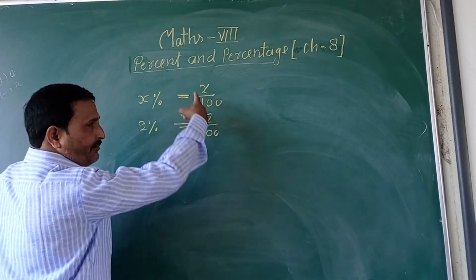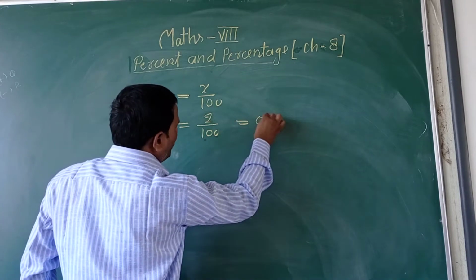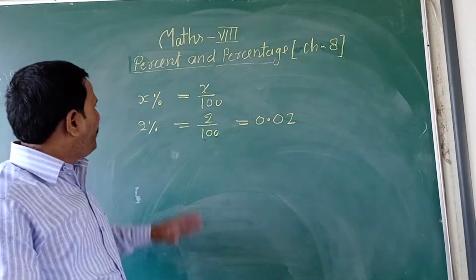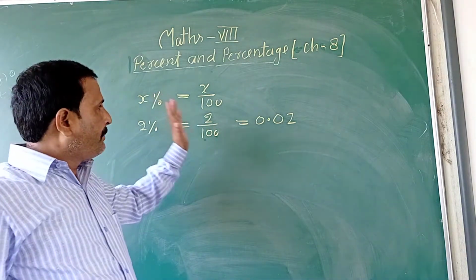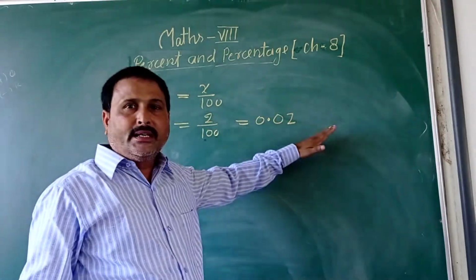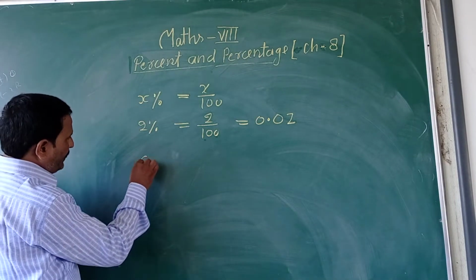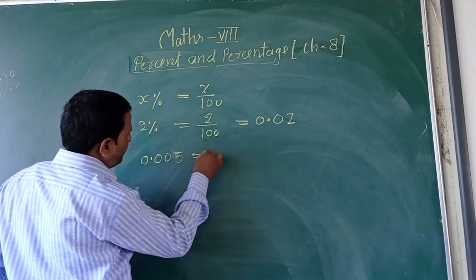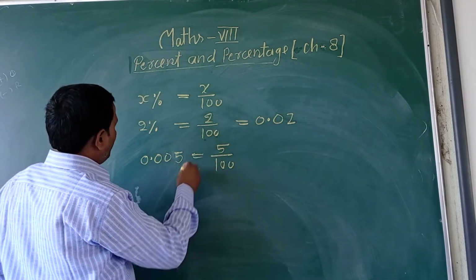This is the fraction form. And now 0.02, this is the decimal form. It means a percentage can be easily changed into a fraction, and a fraction can be easily changed into the decimal form. Suppose 0.005 is given, it means 5 upon 100 percent.